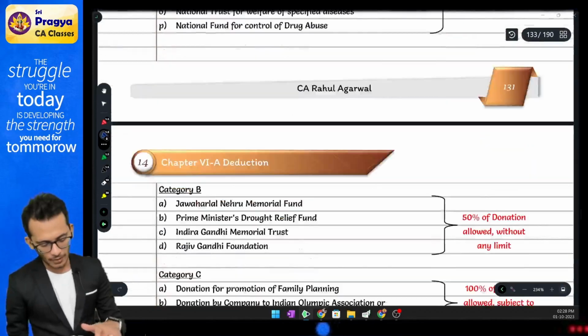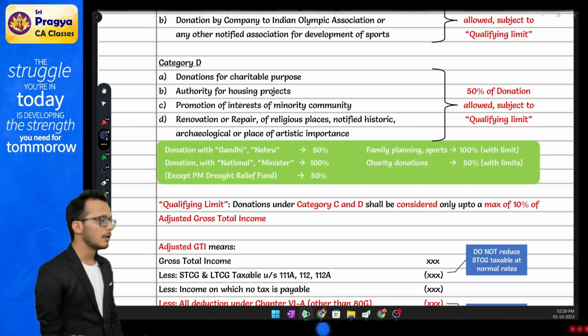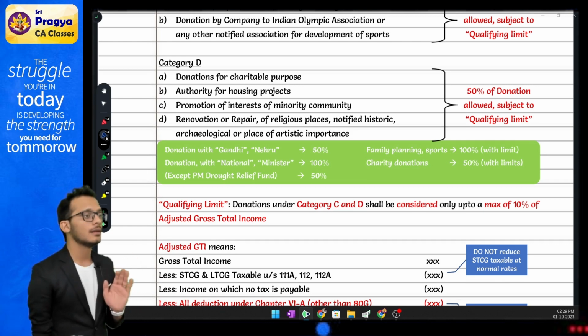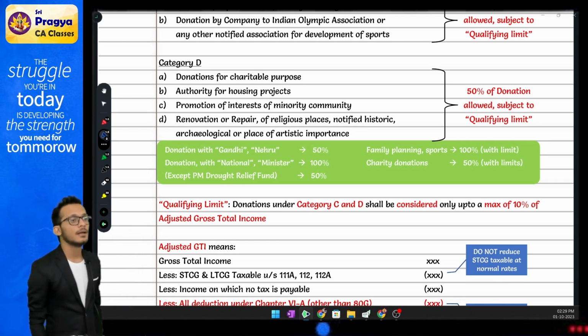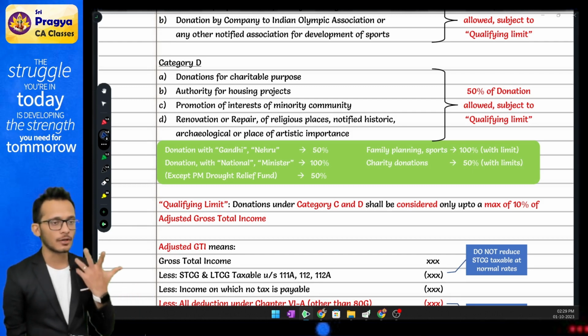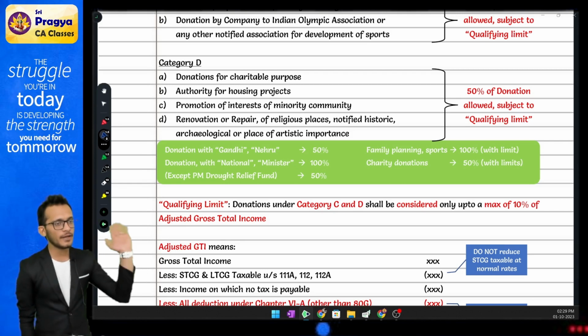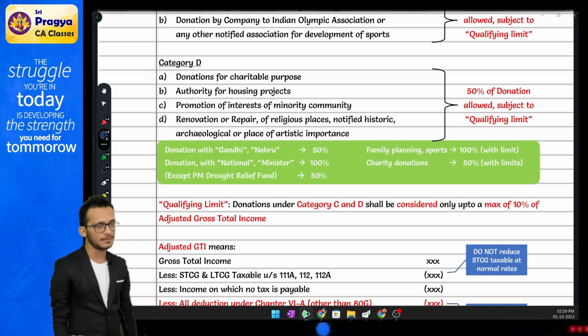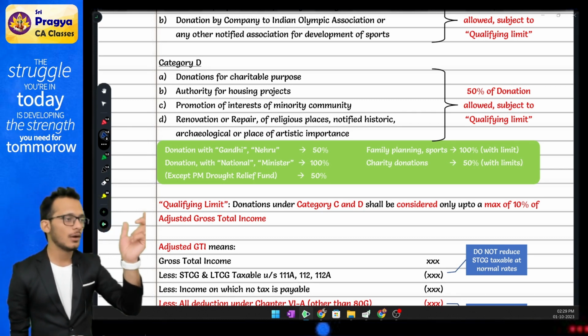Rahul, what do you mean by qualifying limit? They are coming and saying find the whole total income, ignoring 80G. And when I say 80G, I mean all 80G. Even A and B is ignored, which means you will take your whole gross total income, allow for every other section except for the whole of 80G. You will get an amount. That amount is called the qualifying limit.